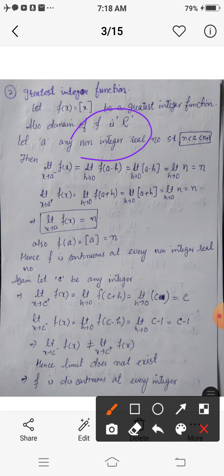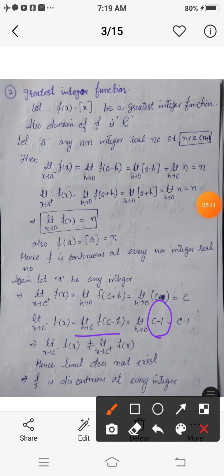Now we will discuss its continuity at integers. Consider c to be an integer. Then limit x tends to c positive f of x is limit h tends to 0 of greatest integer of c plus h. Now c plus h is not an integer, it is slightly greater than integer c, hence its greatest integer is simply c. Similarly, limit x tends to c negative, that is the left limit at point c where c is an integer, is limit h tends to 0 greatest integer of c minus h. Now c minus h is a real number slightly less than integer c, which implies that its greatest integer is c minus 1, and limit h tends to 0 of c minus 1 is c minus 1.